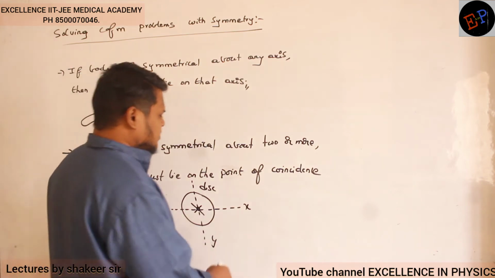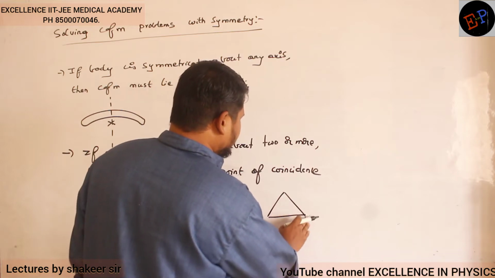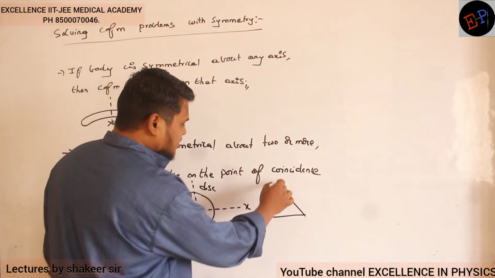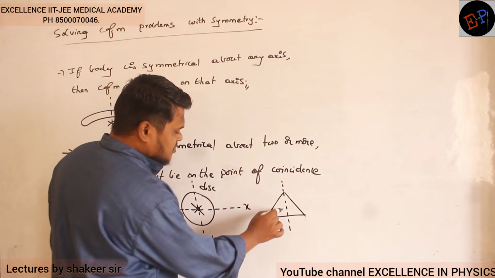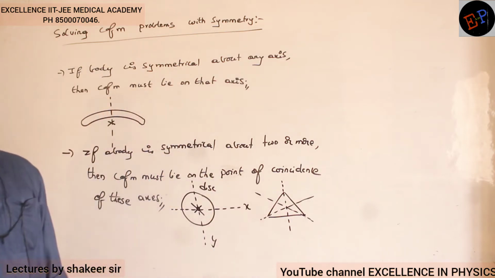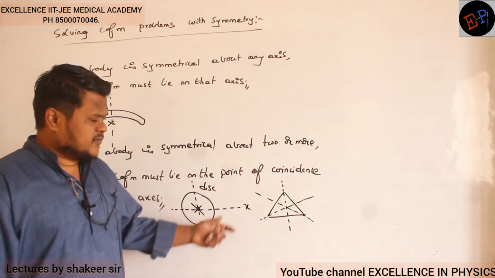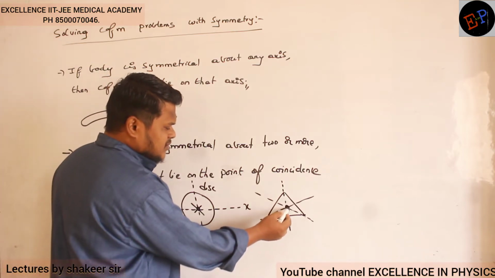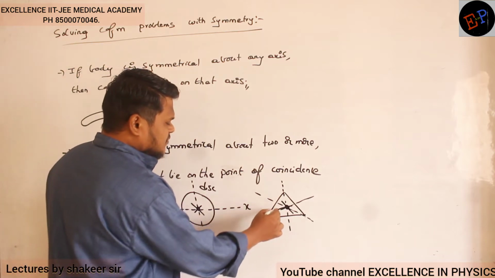Understood? For example, if I take an equilateral triangle, what kind of triangle? Equilateral triangle. This equilateral triangle will be symmetrical about this line, about this line also, and about this line also. That is called an equilateral triangle. It will be symmetrical on every side. Then where will the center of mass be present? It will be present at this point where all these three axes meet each other. So this is the position of center of mass.